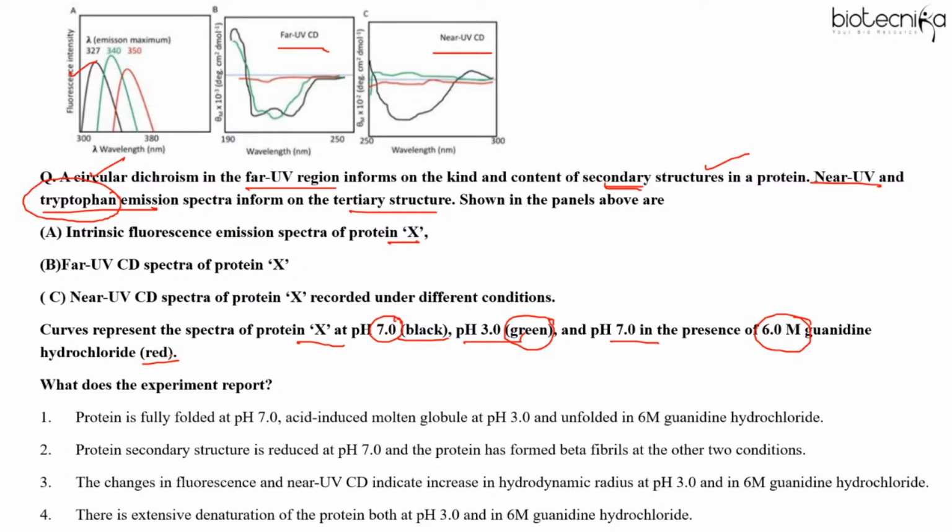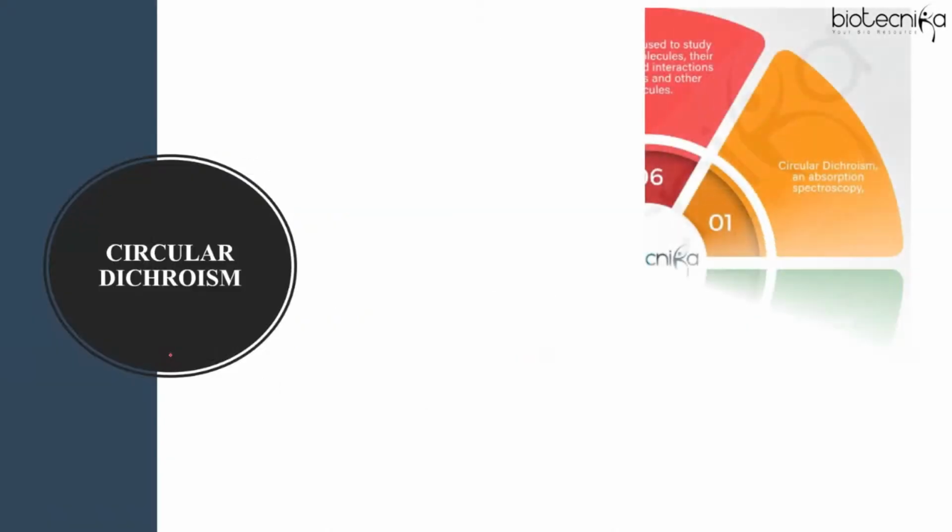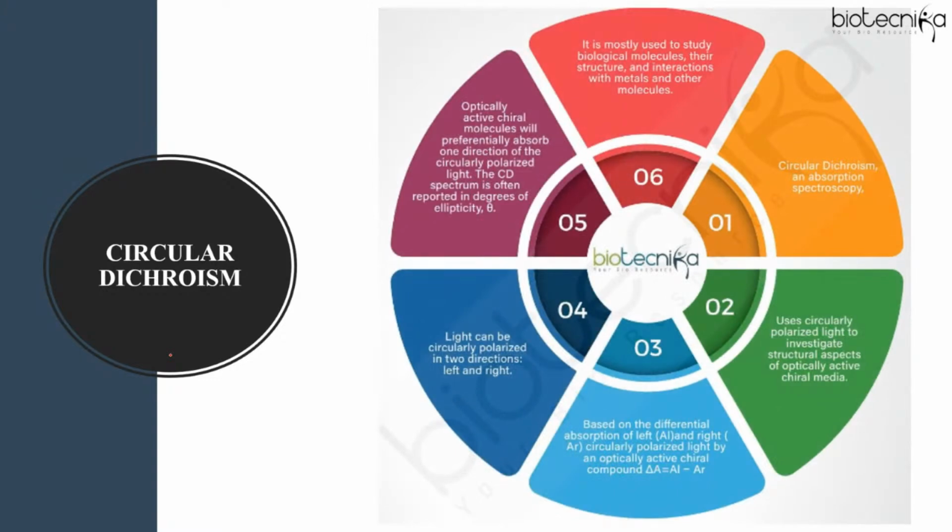So meanwhile, you answer. Let's quickly revise the circular dichroism spectroscopy. What it is? It's an absorption spectroscopy, right? So basically here you study the differential absorption of left and right circularly polarized light. So differential absorption we give by this following formula, like the absorption of left circularly polarized light minus absorption of right circularly polarized light. And basically circular dichroism is specifically used for chiral molecules. Chiral means which are asymmetric.